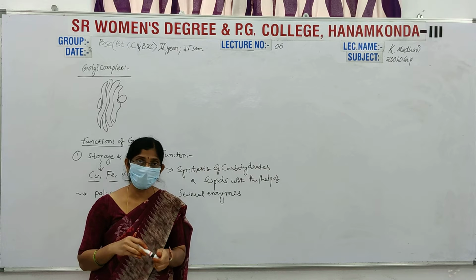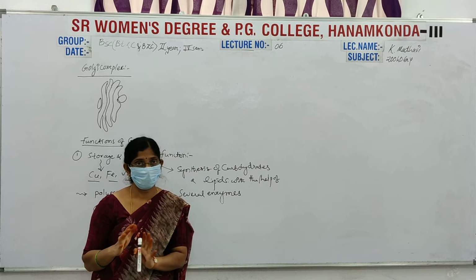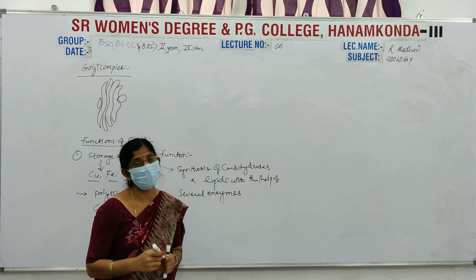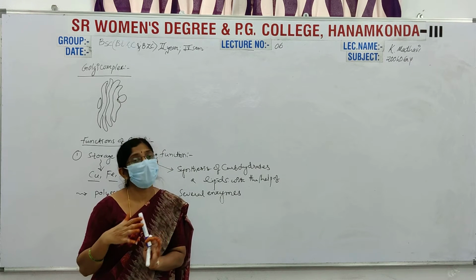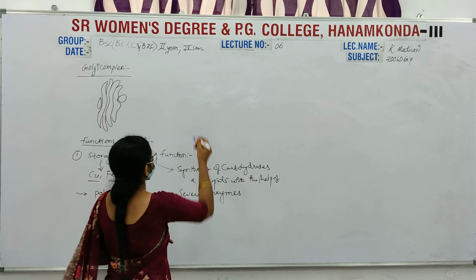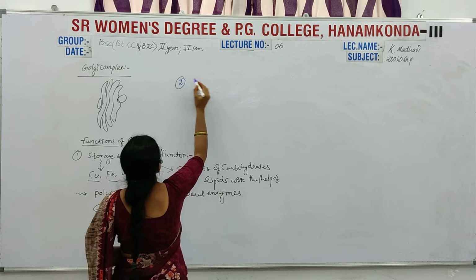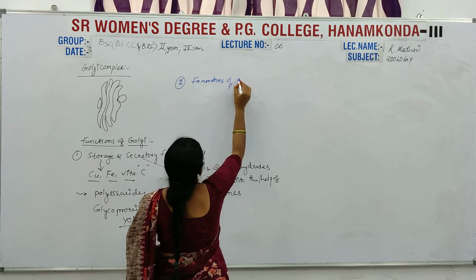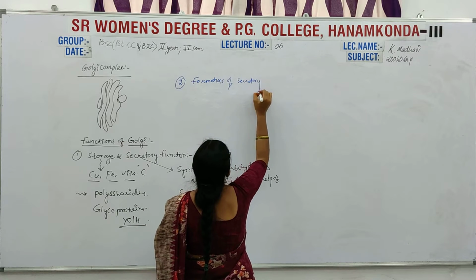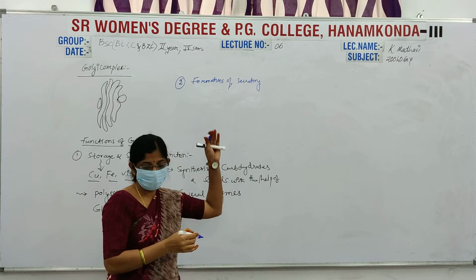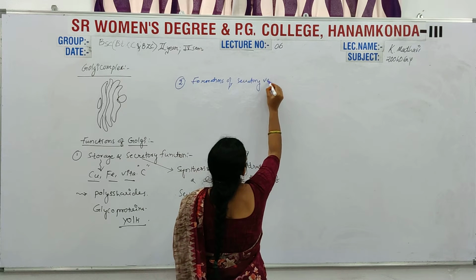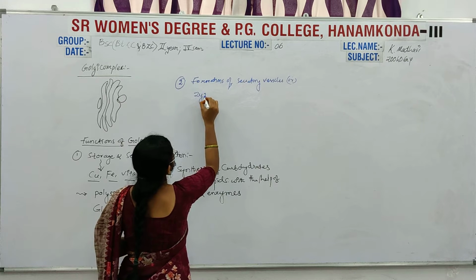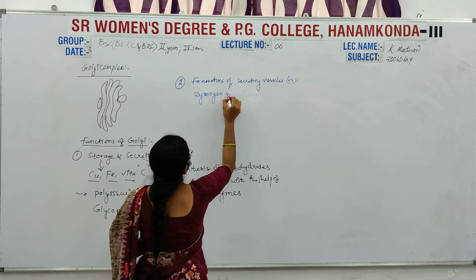Another function of the Golgi complex is formation of secretory vesicles, also known as zymogen granules.